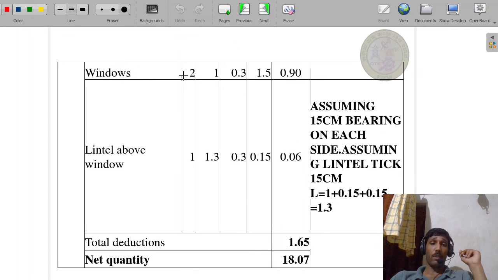Next, windows. Two number of windows are there and the dimension is 1 into 1.5. Wall thickness 0.3 meter. By multiplying this, you can get 0.90 meter cube.